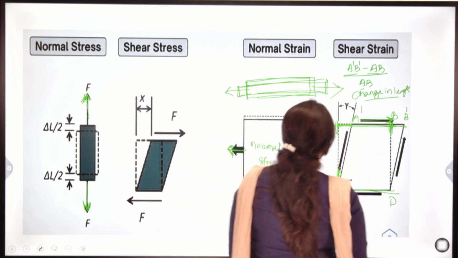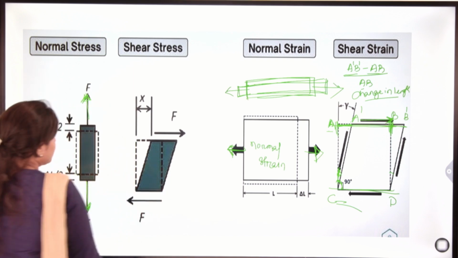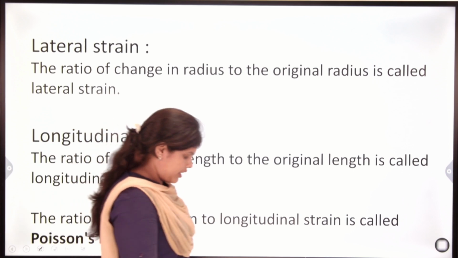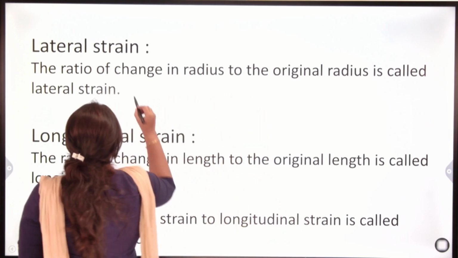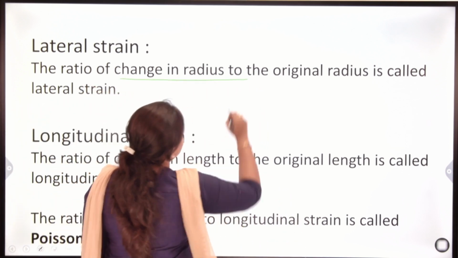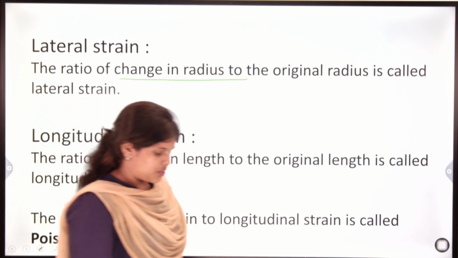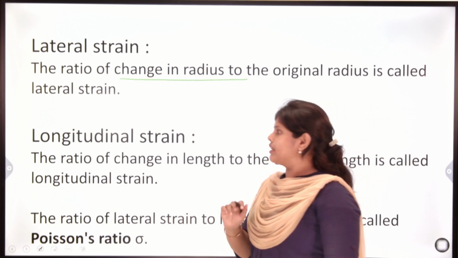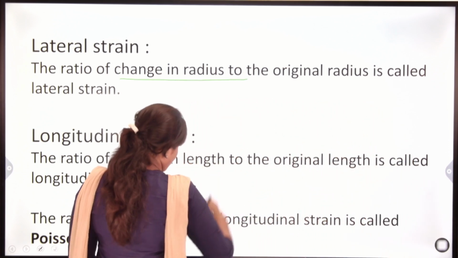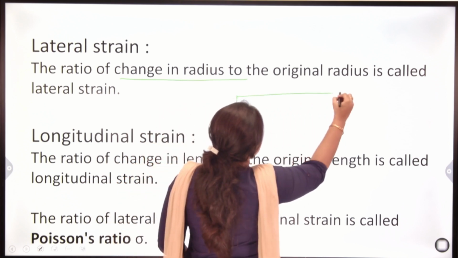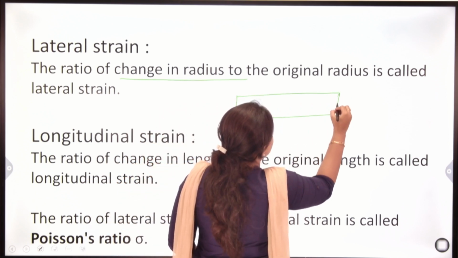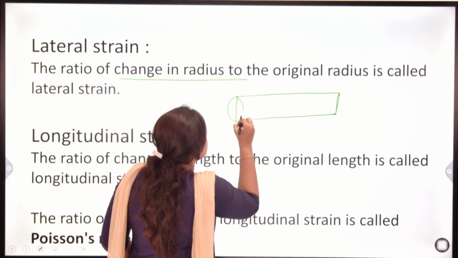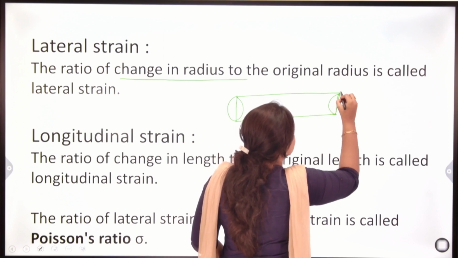Next, what are lateral strain and longitudinal strain? Lateral strain is the ratio of change in radius to the original radius. If we draw this bar, assume it as circular, here this is the radius.